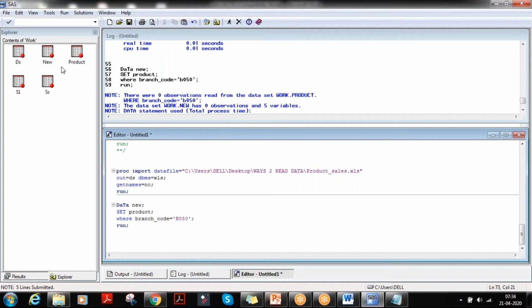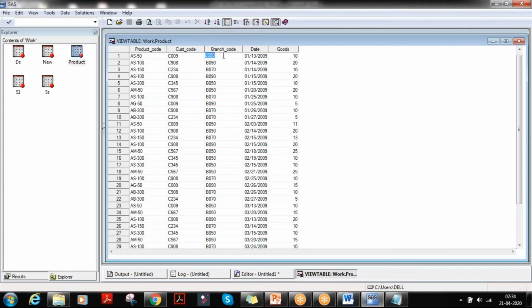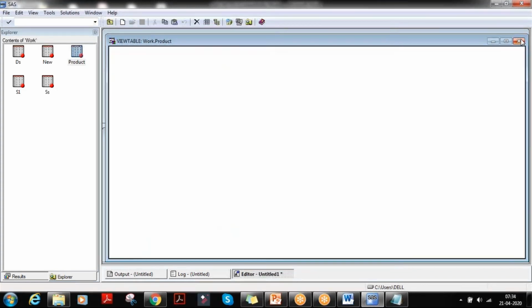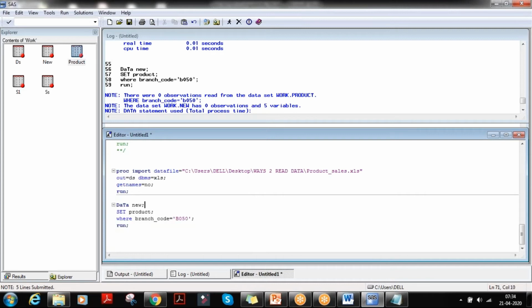Like B is capital in the product. We need to mention whatever it is in the product, either capital, small, or anything. So SAS programming is not case sensitive, but the data you are giving is case sensitive. Remember this point. They can ask in interviews. They will give you some questions on that. They will write a program with small letters and ask you the output. You need to be aware that data is case sensitive. We need to mention everything in a perfect way, right? Okay, so this is about that.